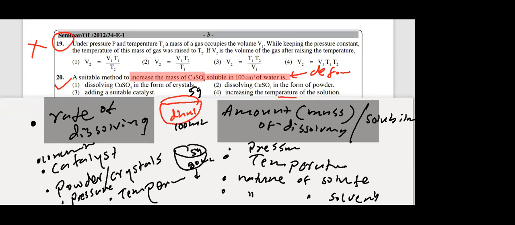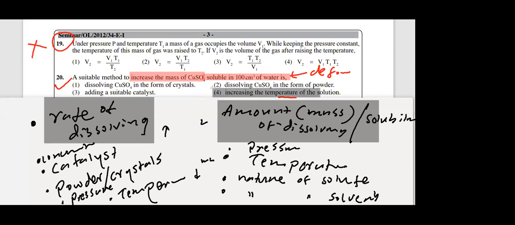Right. Therefore, when you cook this, the temperature is high. Right? Temperature is high. Then you can dissolve more. At low temperature, you can't dissolve that much. Okay. So the answer for this one is a very good question. Very good question. Question number 20, answer is 4. Right. Answer is 4.